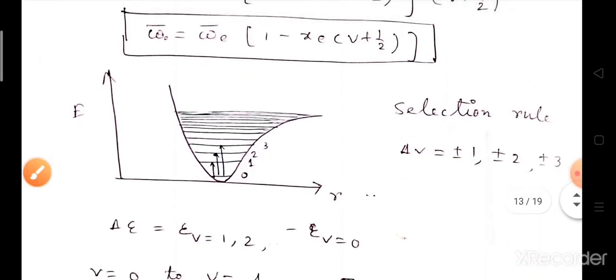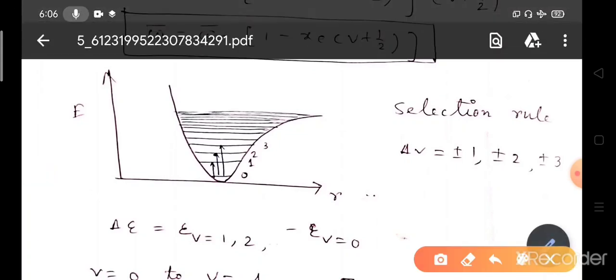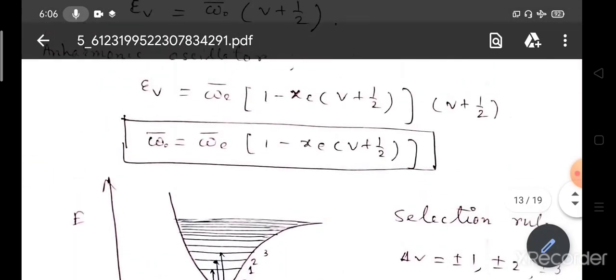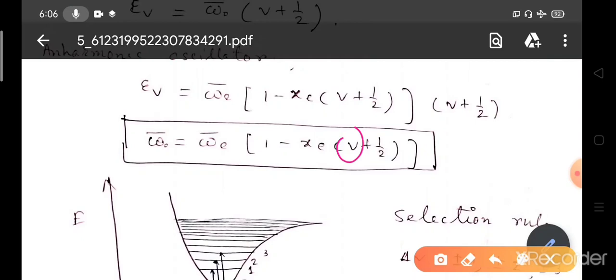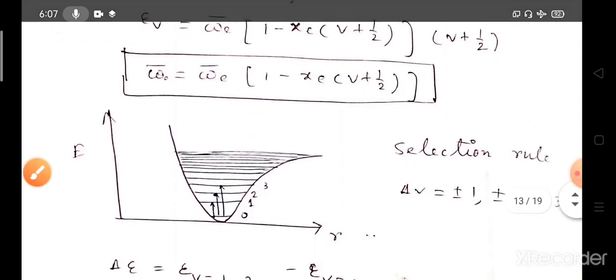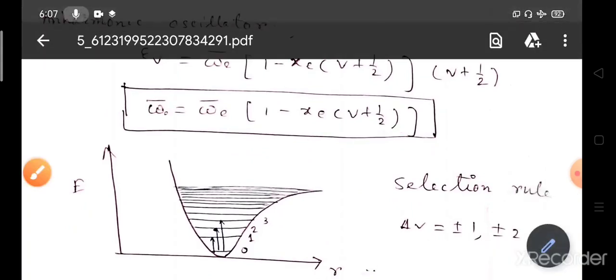So you have to plot the potential energy for the anharmonic oscillator, and for different v values, that is for different vibrational levels, you are plotting for v equals 0, 1, 2, 3. They are all in decreasing order, because for v equals 0 it will be 1 minus half x_e, for v equals 1 it will be 1 minus 3 by 2 x_e, for v equals 2 it will be 1 minus 5 by 2 x_e. So the separation will be of decreasing order due to this anharmonicity factor.